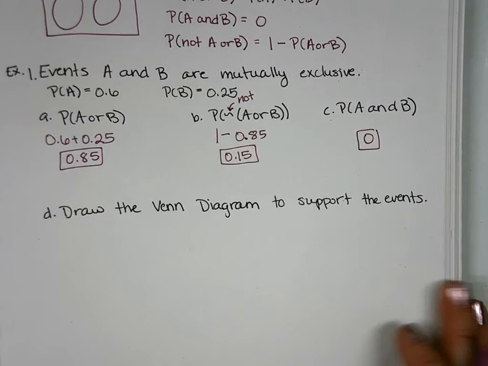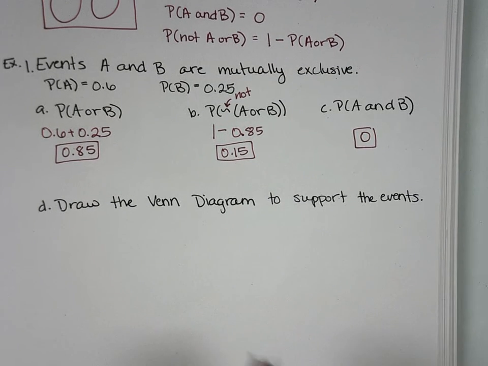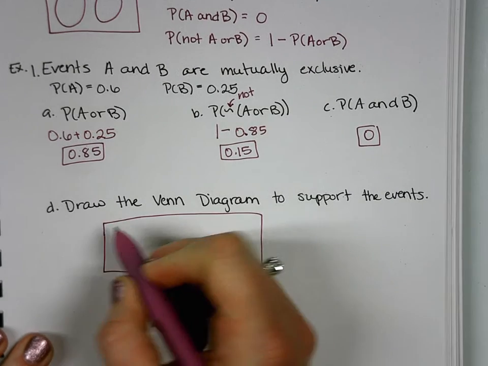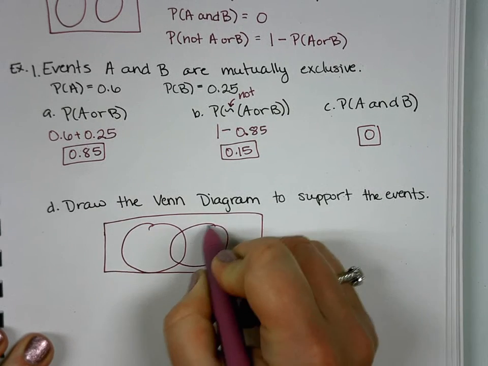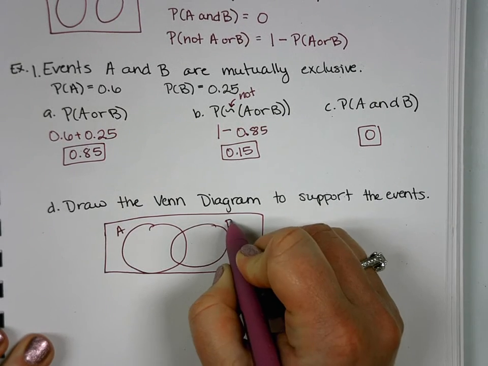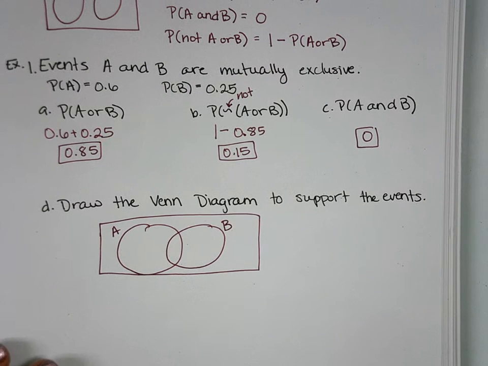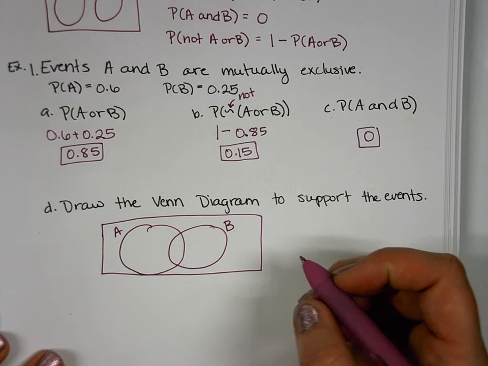So now let's draw this in a Venn diagram. So in other words, we're going to create our Venn diagram to look something like 6 through 9. So here we have event A, event B. Does anything go in the intersection? No. So what's our probability of event A?